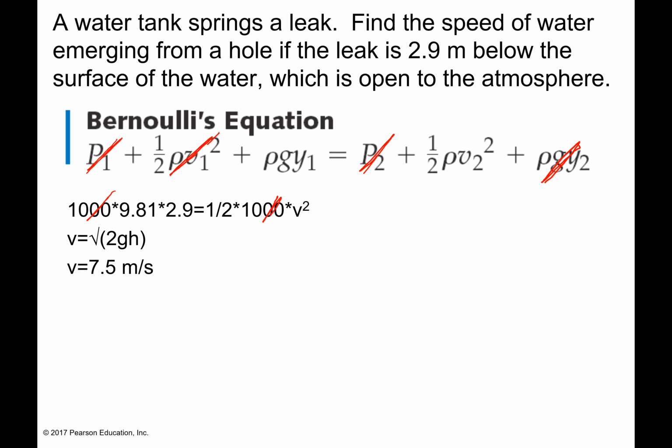So that's how you can use Bernoulli's equation in a couple of problems. And that should be the end of the second lecture.